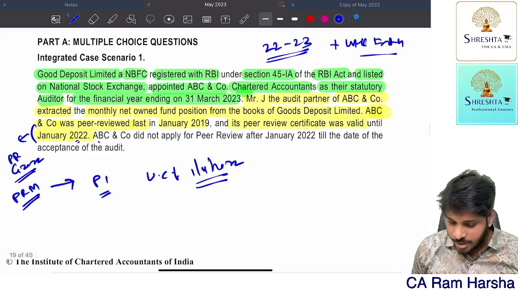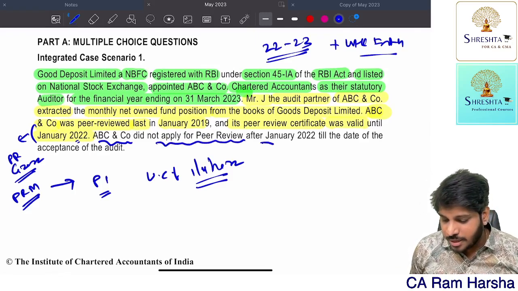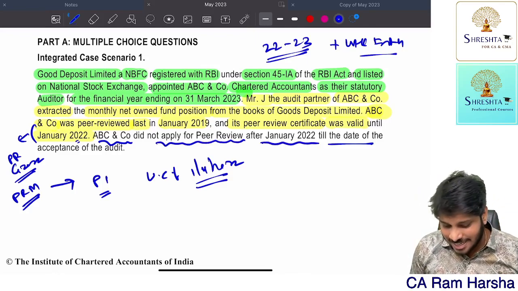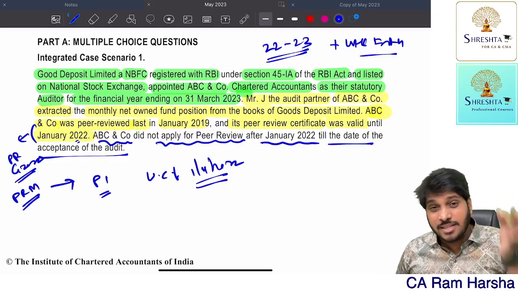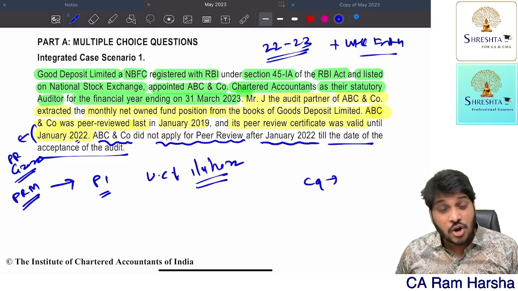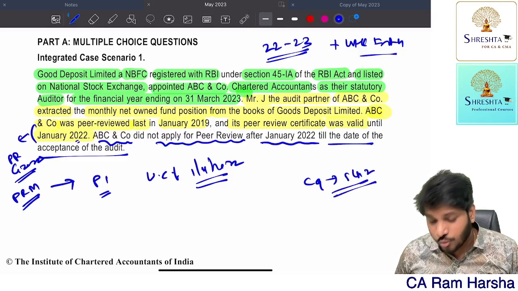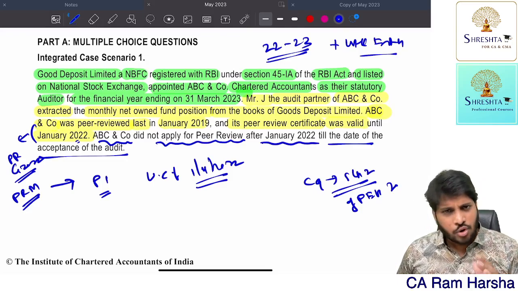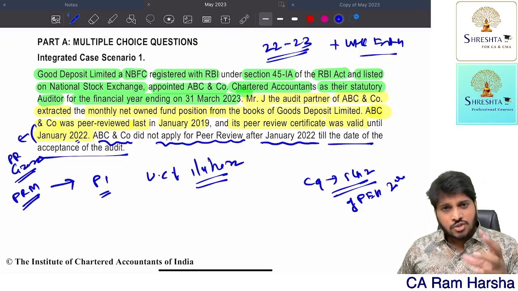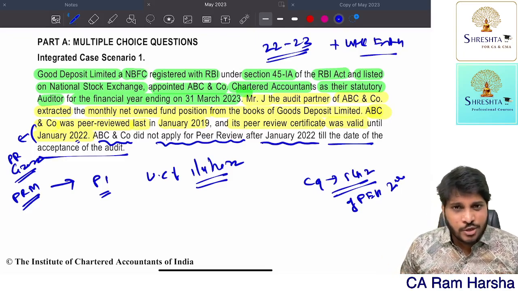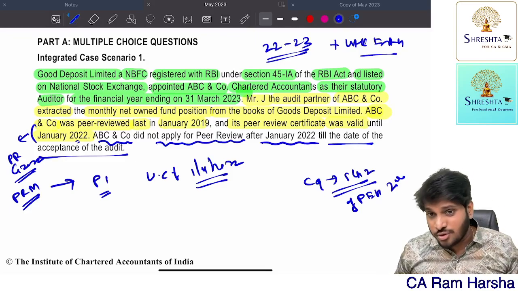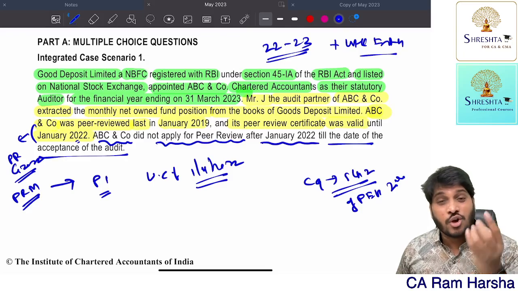Getting it? Next, ABC & Co did not apply for peer review after January 2020 till the date of acceptance of the audit. If at all, without a peer review certificate, you accept the audit, it amounts to clause number 9, Schedule 2. Non-compliance with the code of ethics, 2008. Getting it? Now the 2020 Code of Ethics is there. So you can mention 2020, or you can simply say as per the Chartered Accountants Act, no confusion. As per the Chartered Accountants Act, Schedule to clause number 9.